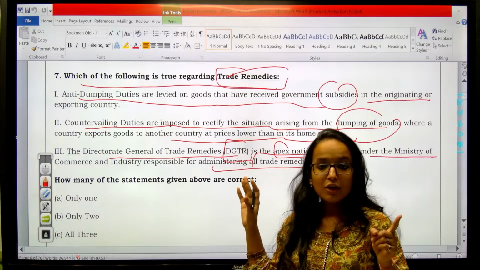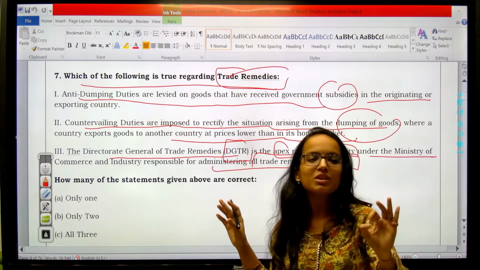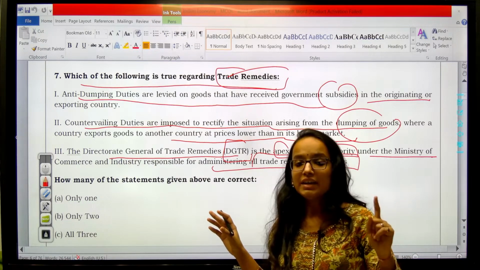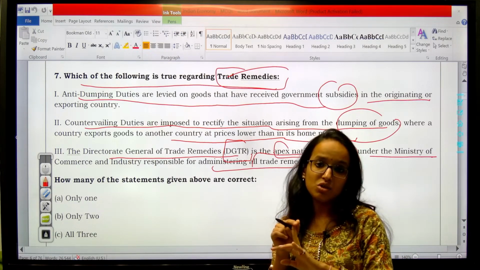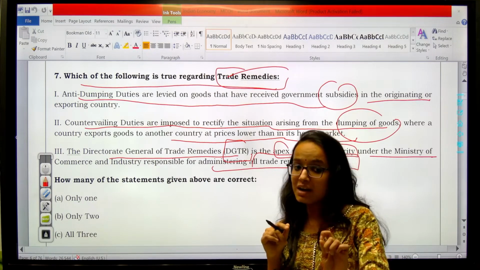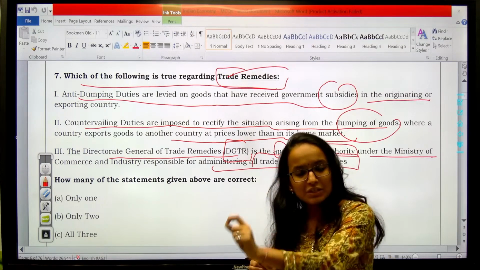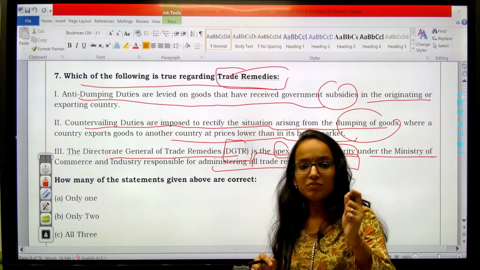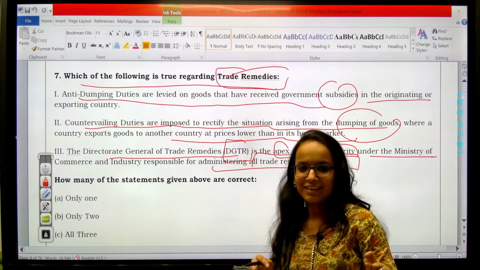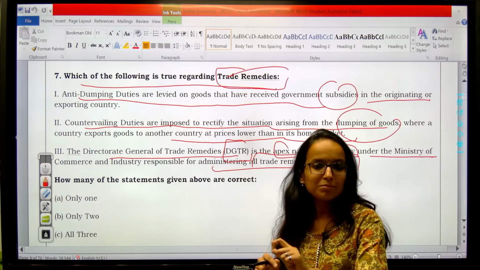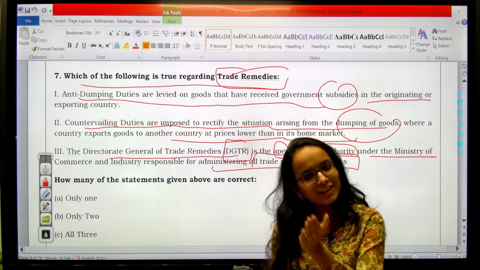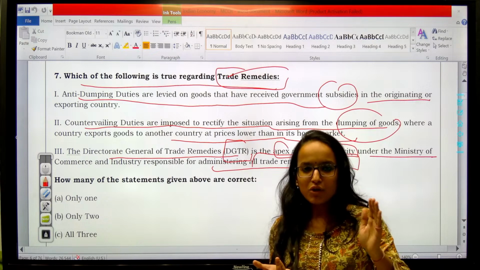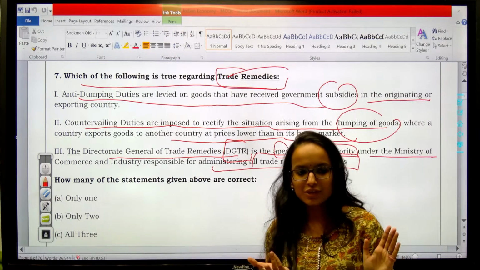Getting my point? Common sense is the sharpest tool which you can use in your paper. This is not merely an exam of your knowledge. It tests your presence of mind. It tests your common sense. And you have to be smart enough. You have to go with this mindset that I am going in the exam, I know that questions will not be from what I have read, but I have to attempt them, so that you can sink in the shock and then try attempting the question paper. Are you getting what I am trying to convey to you? Yes or no?